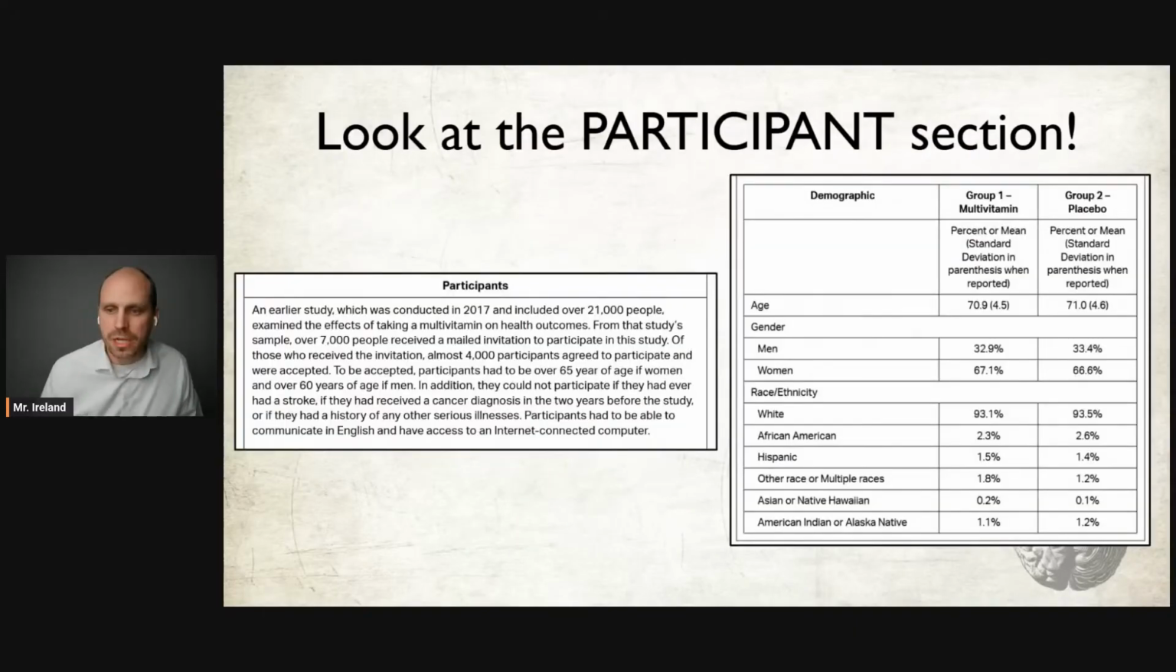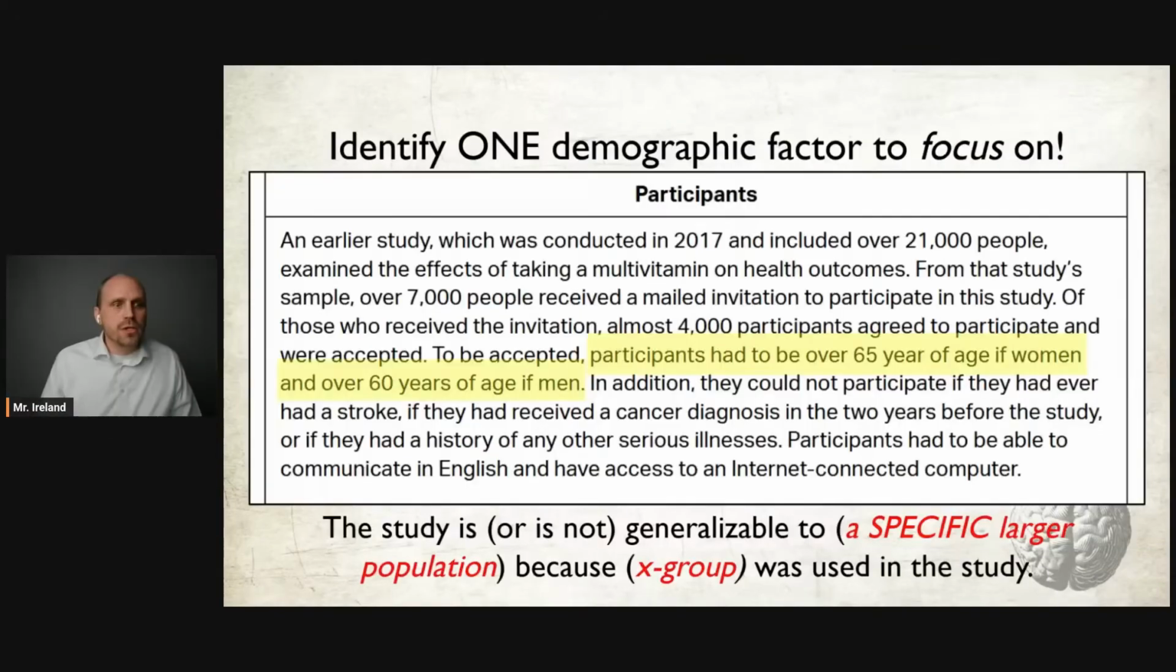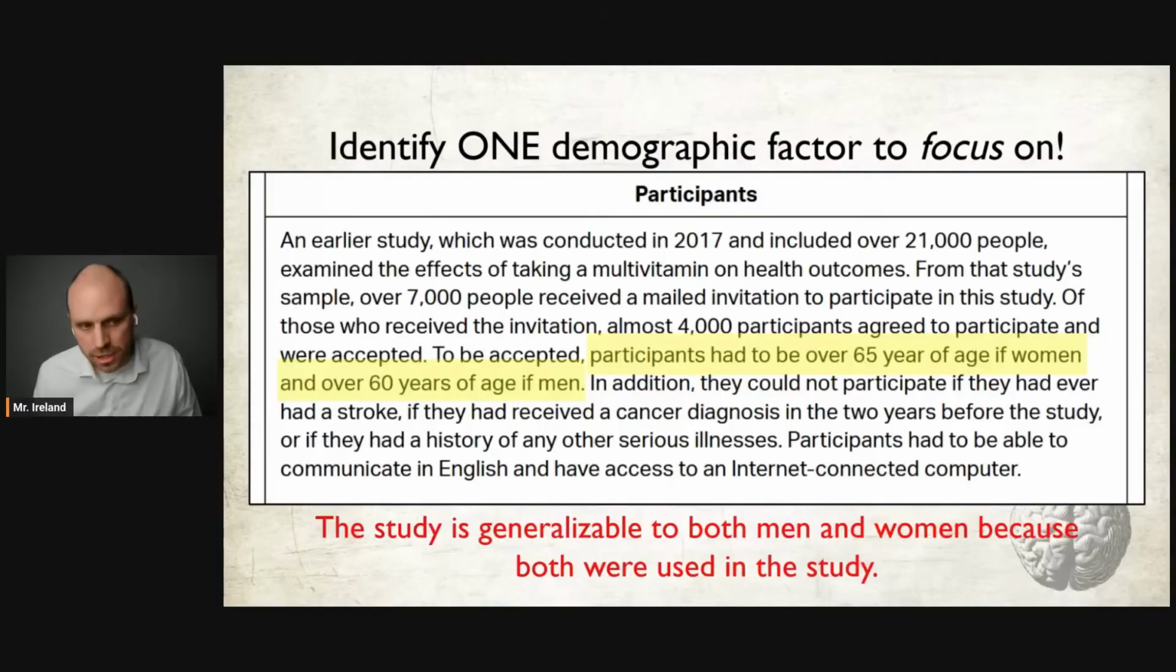Now, where can you typically find this information? If there's a participant section, it's probably going to be in the participant section. To be accepted, participants had to be over 65 years of age if women and over 60 years of age if men. So what we can say is the study is or is not generalizable to a specific larger group because X group was used in the study.